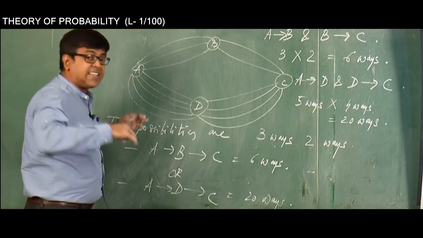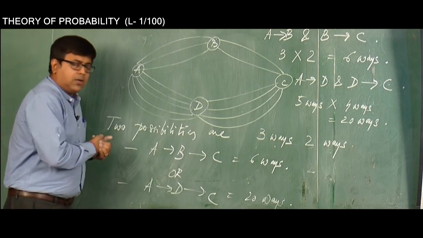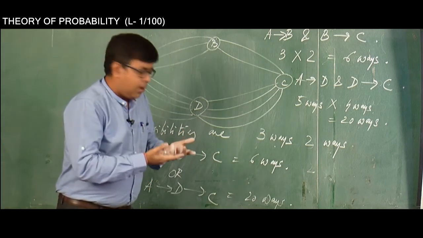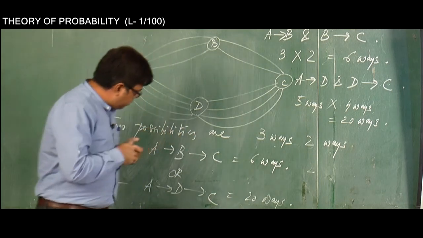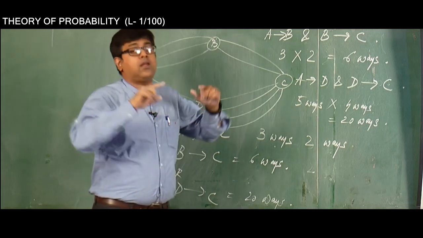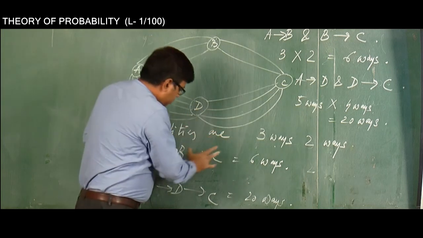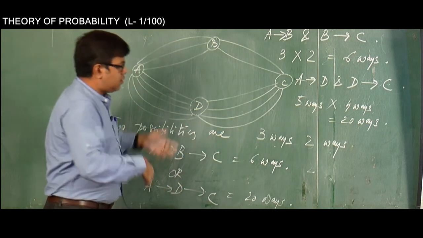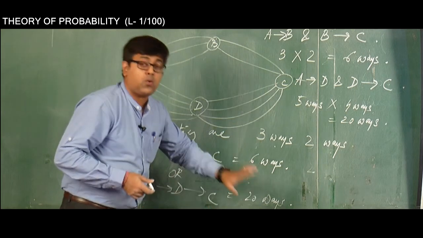So this is exactly the same situation that has arisen here. I need to find out in how many ways I can move from A to C, because I have found out how many ways I can move from A to C via B, and also the number of ways of moving from A to C via D. So the number of ways I can move from A to C will be either this or this. That means my answer will be 6 ways plus 20 ways, that is 26 ways.